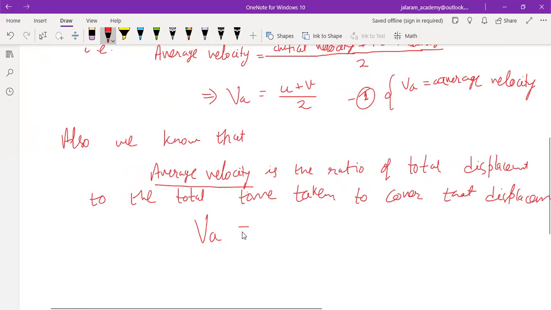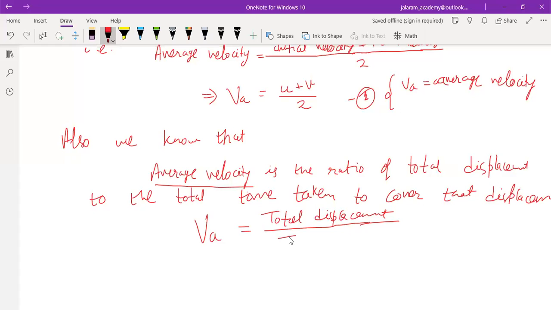So average velocity VA equals to total displacement upon total time.